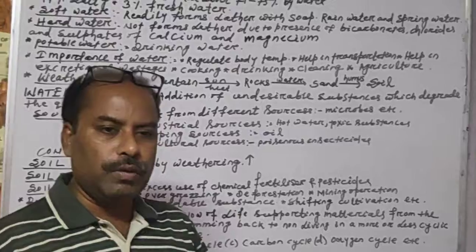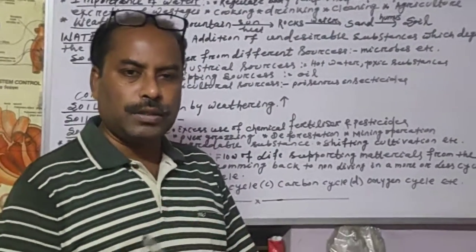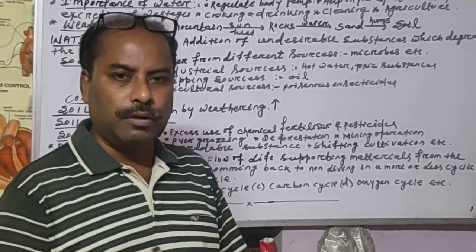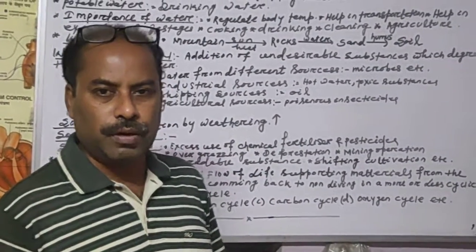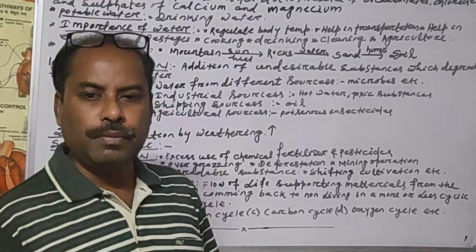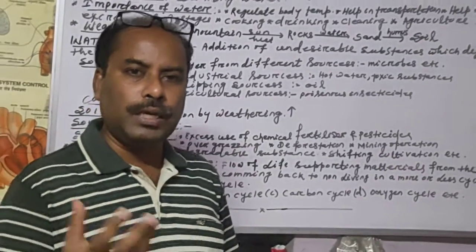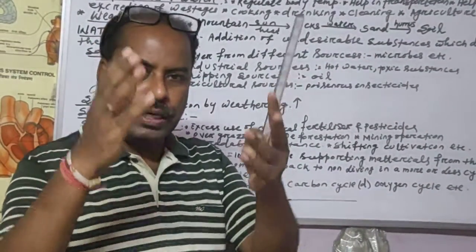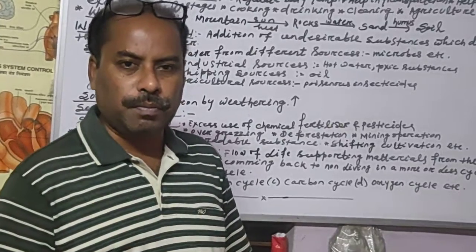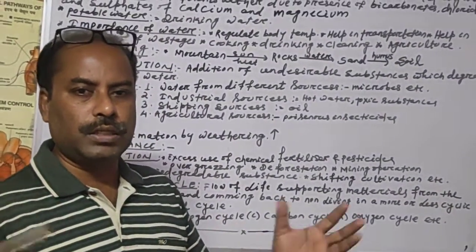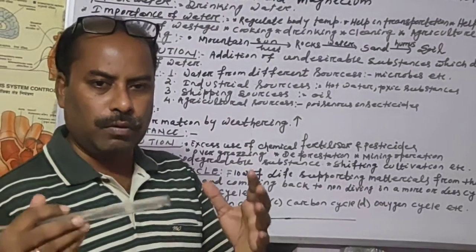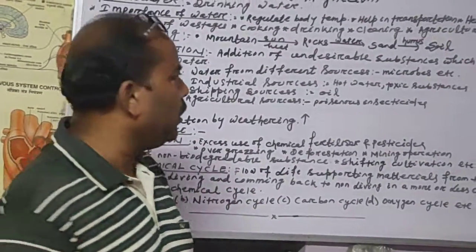It helps in transportation, because when we drink water it mixes with the blood and the blood gets diluted, which carries all the materials from one part of our body to another. In plants, water and minerals move from the root to the leaf, and from the leaf to the different parts of the plant. So this is called transportation. Without water, this transportation system cannot be done.